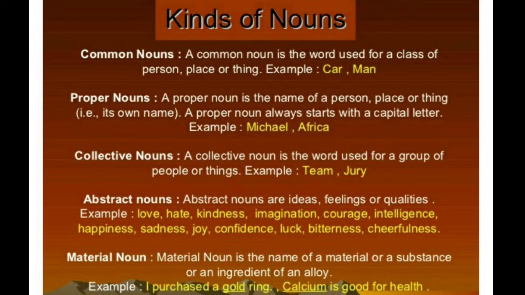So this Michael and man suits for person, whereas in common noun for thing an example is given, and in proper noun for a place an example is given. So you found that in common noun you find the answer for place, and in proper noun you find the proper name for a thing.